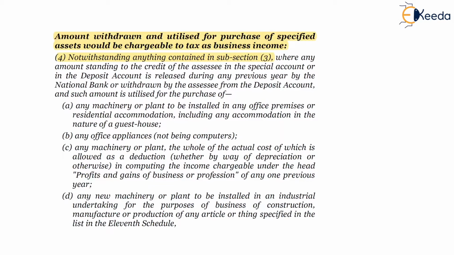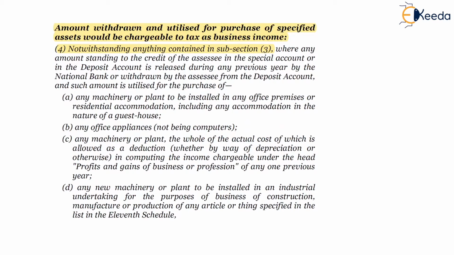So, subsection 4 will supersede subsection 3, where any amount standing to the credit of the SSC in the special account or the deposit account is released during any previous year by the National Bank or withdrawn by the SSC from the deposit account, and such amount is utilized for the purchase of any machinery or plant to be installed in any office premises or residential accommodation, including any accommodation in the nature of a guest house.